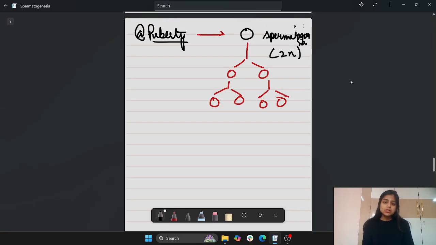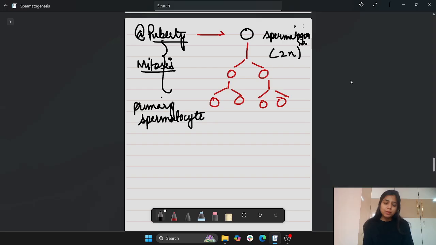This process is called mitosis. Through mitosis there is a formation of primary spermatocyte. Now this primary spermatocyte is 2n in number.